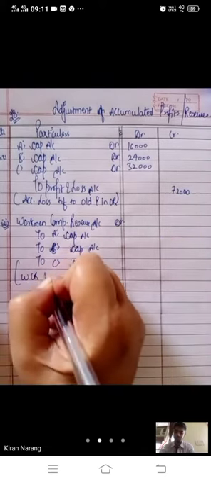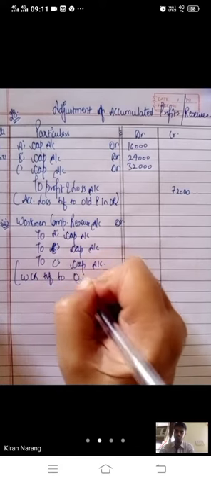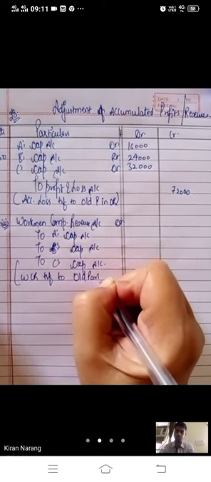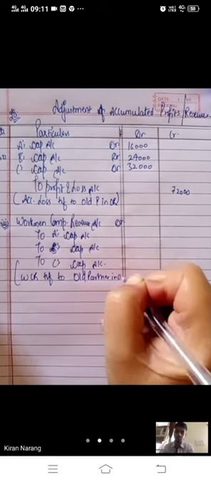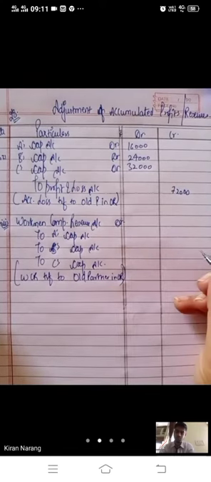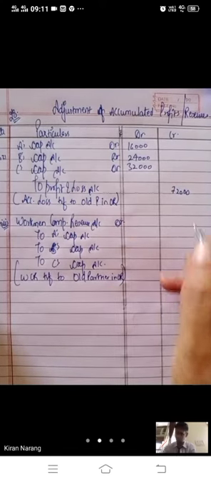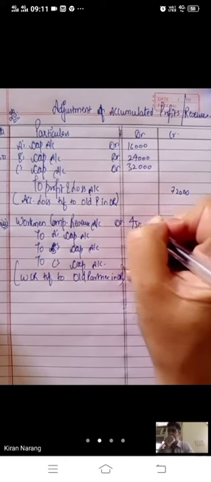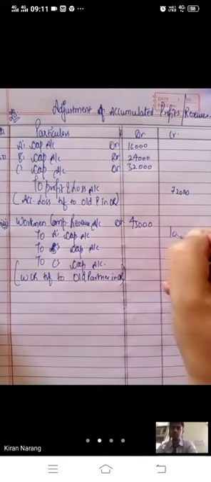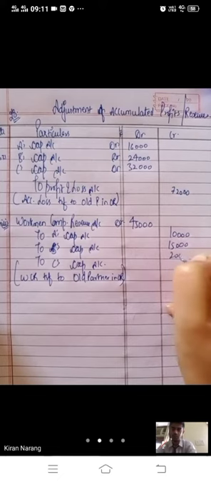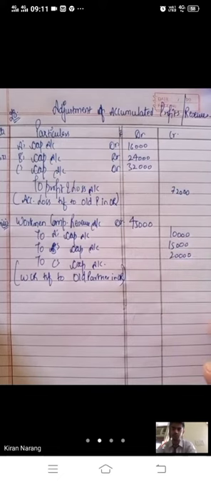Workmen compensation reserve transferred to old partners in old ratio. It was 45,000, in the ratio 2, 3, 4. This workmen compensation reserve will be distributed among ABC in the old partners' old ratio.